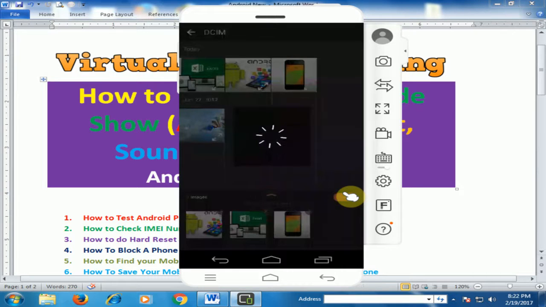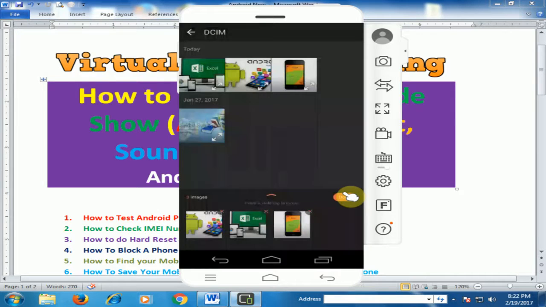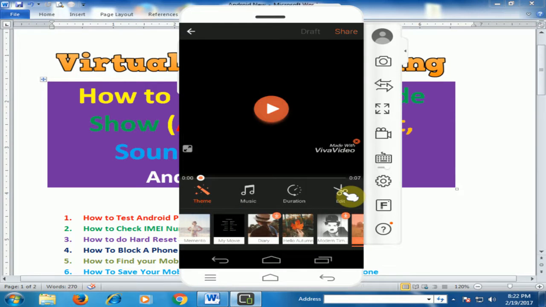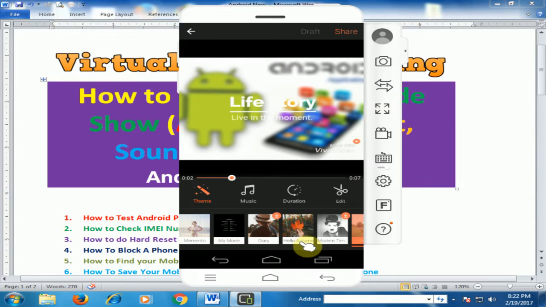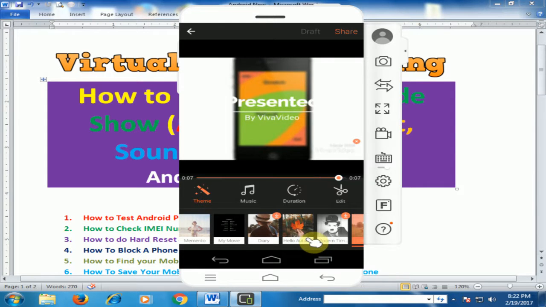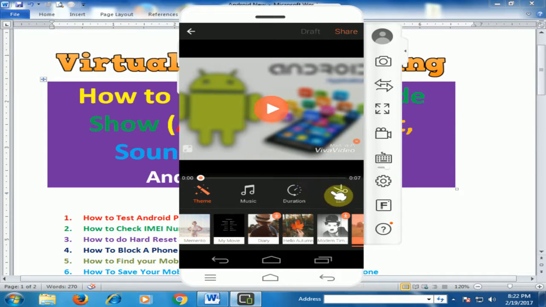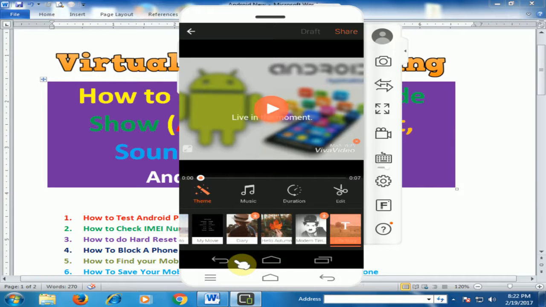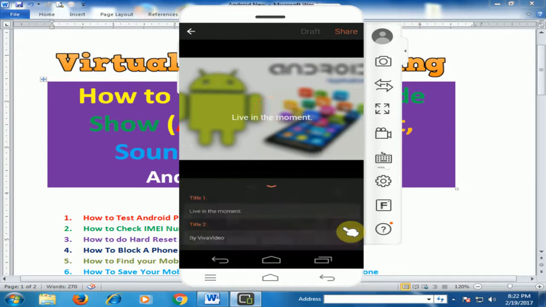It will create a photo slideshow. Now you can play. There are different themes available here. You can use it by clicking here, and you can see here a text. If you want to edit a text, just click this theme. You can change your own text.